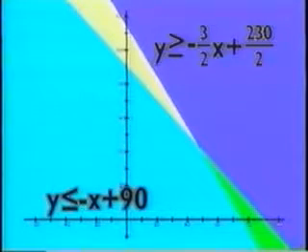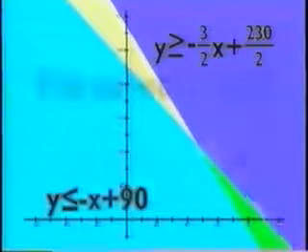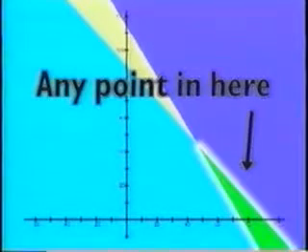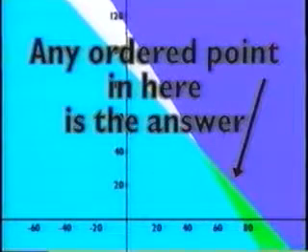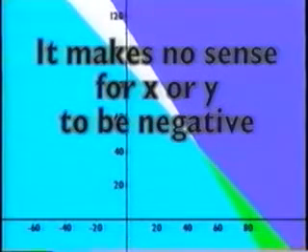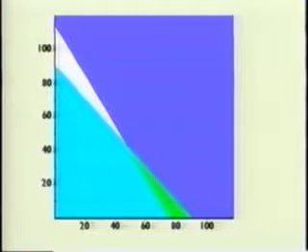The solution for this system of inequalities will be any point that falls in the region where both results were shaded. Any ordered pair in this region will satisfy both of the inequalities. Obviously, for this problem, it would make no sense for x or y to be negative, so we can eliminate the portion of the graph below the x-axis and left of the y-axis.